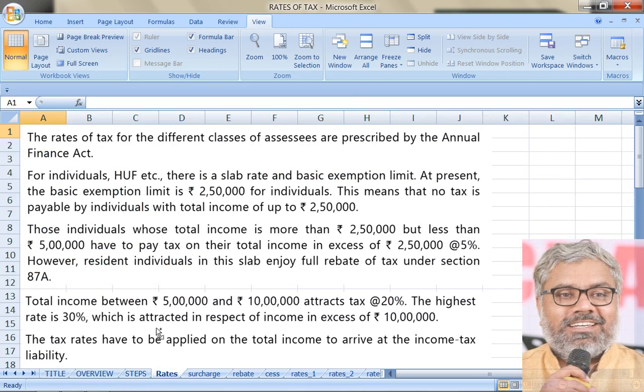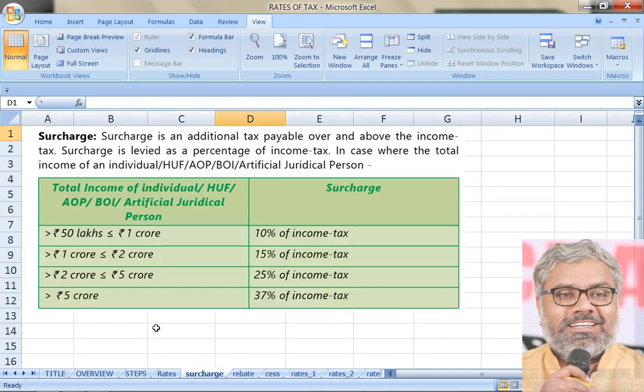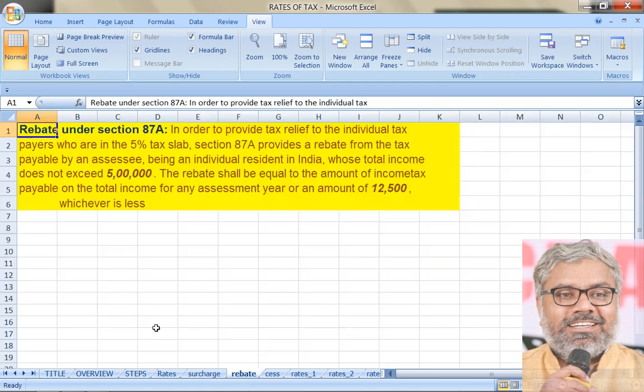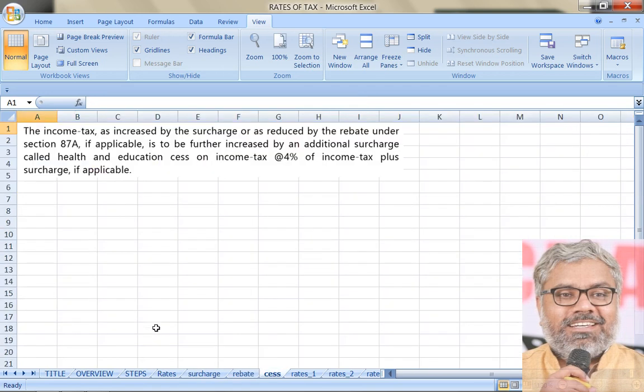And we also discussed the rates applicable to different types of assessees, including the provisions in relation to surcharge in case of individual, HUF, AOP, BOI, and rebate only for resident individuals, and health and education cess applicable for all. In the examination you have to write health and education cess, just don't say cess. Cess is a generic word.